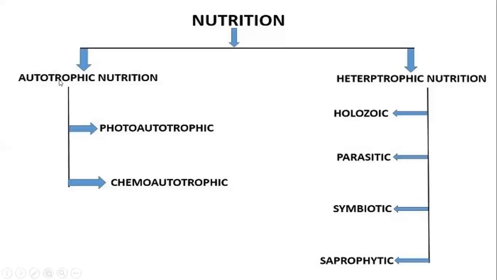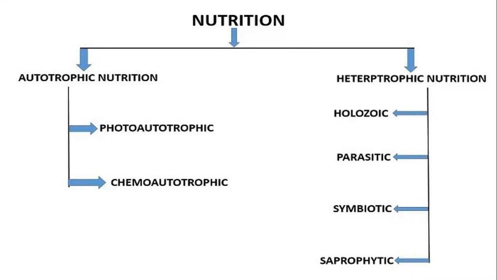You can see here two different types of nutrition: autotrophic nutrition and heterotrophic nutrition. Please don't talk in between. Class 7, who is making sound, please? Because in this way everyone will be distracted. Please, now back to the topic again.